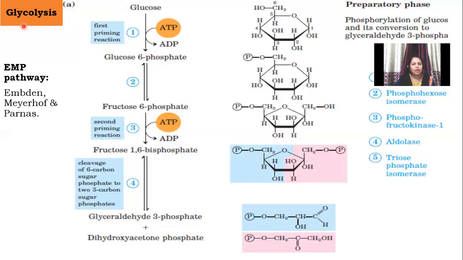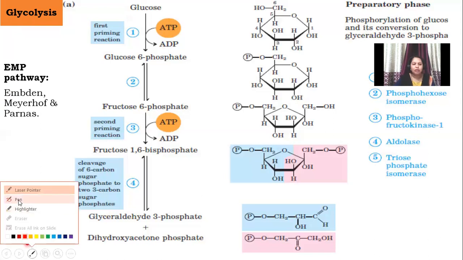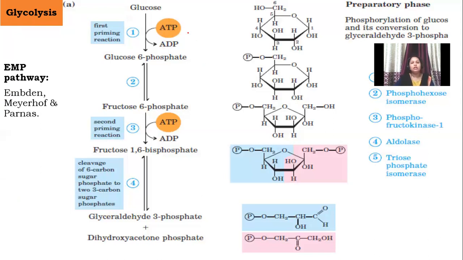Now, this particular pathway is also called the EMP pathway. Can you see the names which are given here? These are Emden, Meyerhoff, and Parnas. EMP are the initials of these three scientists who worked on the different intermediates which occur in glycolysis, and they compiled the process which we now call the glycolytic pathway. Okay, so this pathway occurs in two steps.